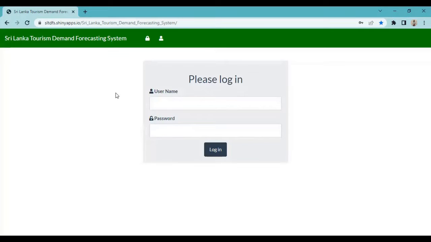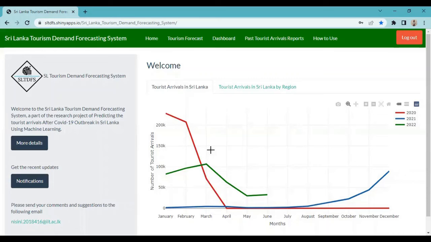So this is the Sri Lanka Tourism Demand Forecasting System. First of all, the user logs in to the system. You can log into the system by entering the username and password. Once the user logs into the system, he will come to the home page. So here you can see the past tourist arrivals details for the last 2 years and the current year also.